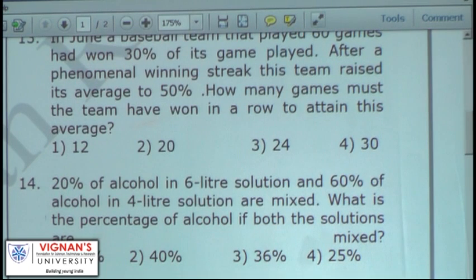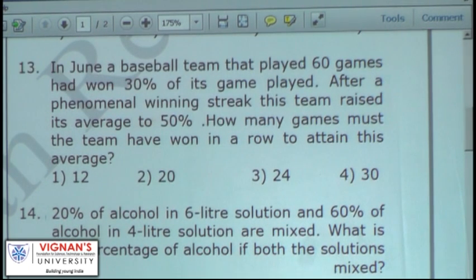In June, a baseball team that played 60 games had won 30% of its games played. After a phenomenal winning streak, this team has raised its average to 50%. How many games must the team have won in a row to attain this average? After a phenomenal winning streak, what does that mean?